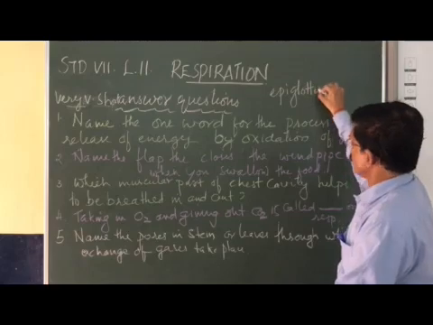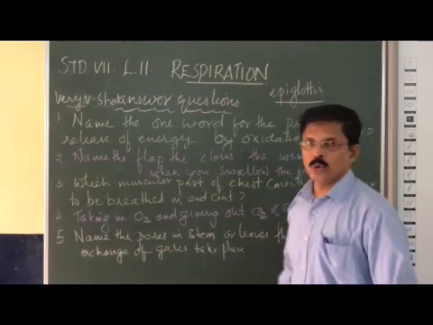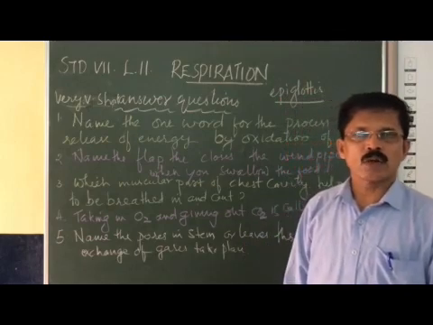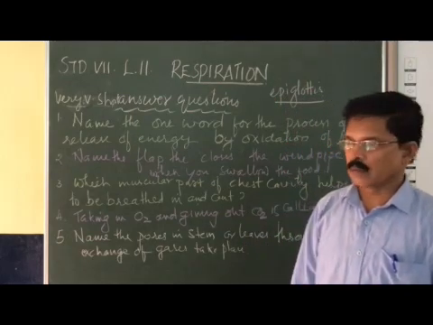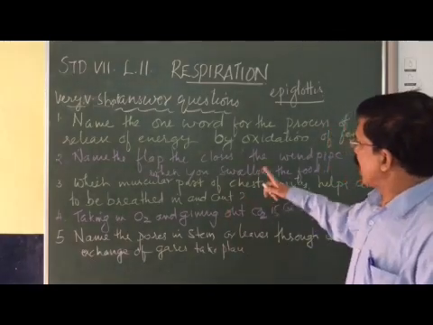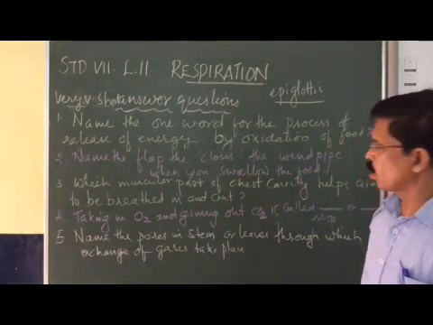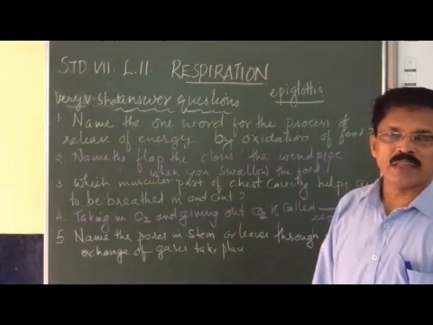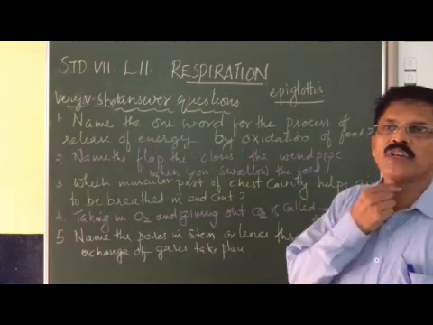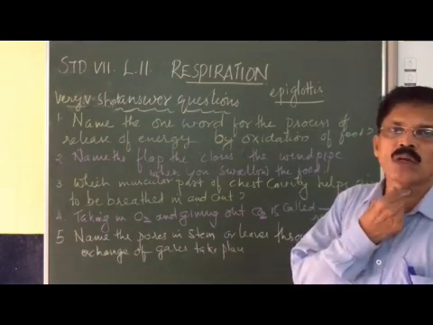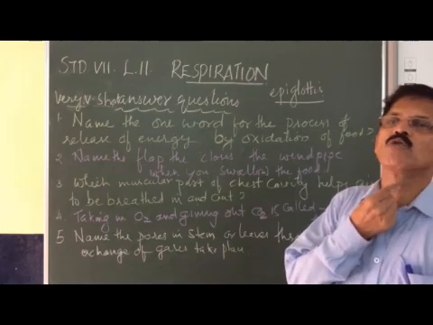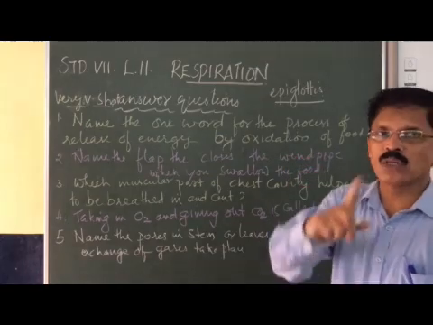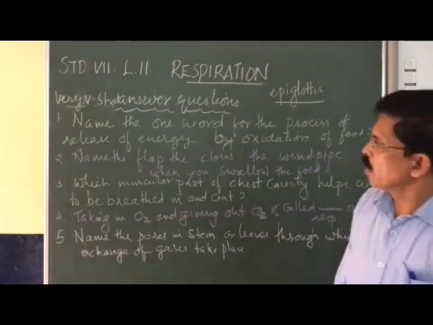Epiglottis. For the picture and the details, you have to refer to the previous videos or the textual diagrams. So you know that the flap that closes the windpipe when you swallow the food is called epiglottis. Glottis is the opening to the windpipe. Please keep in mind, glottis is the opening to the windpipe that is seen outside, and that will be closed by a muscular flap which is called epiglottis. Very clear? Clear.